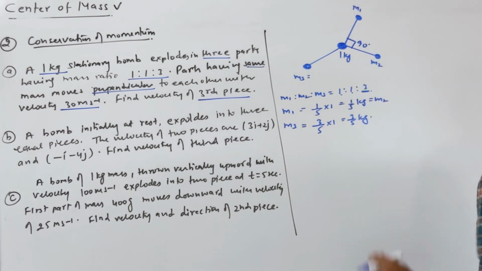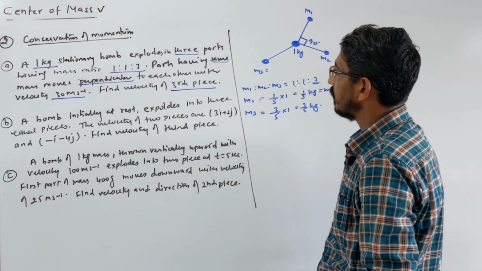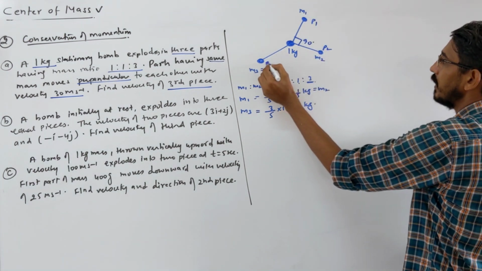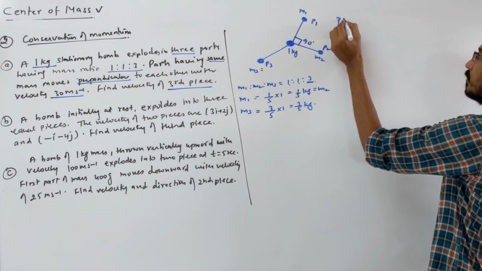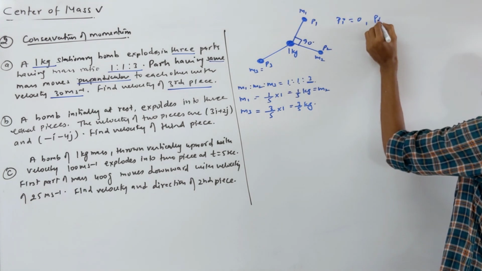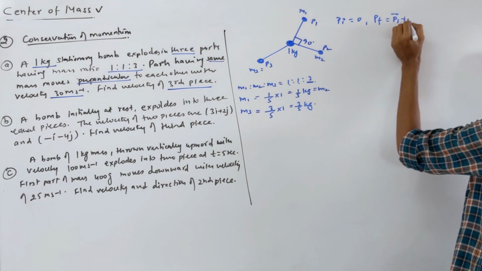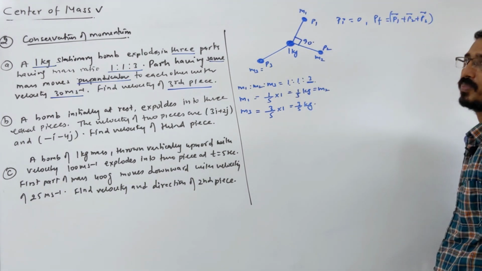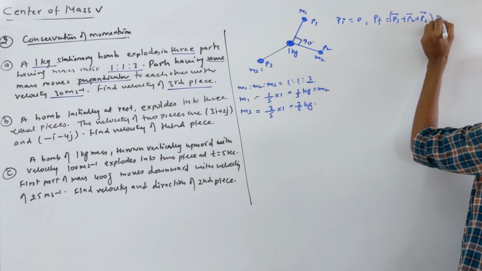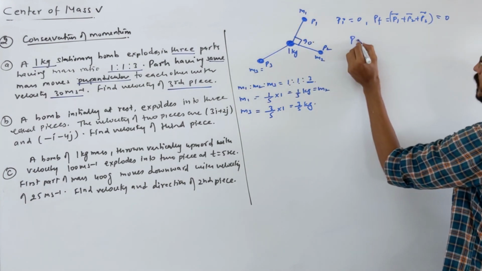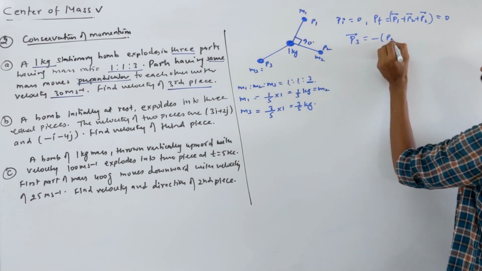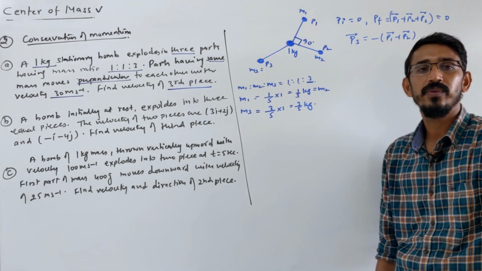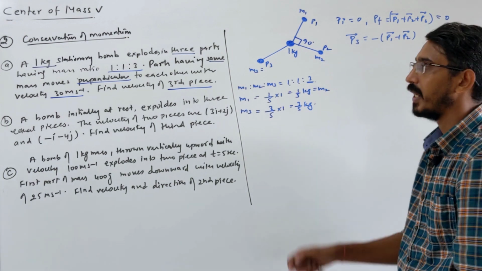Now, we know the masses. They are asking the velocity of the third piece. So these are the momenta P1, P2 and P3. Initial momentum was 0, so final momentum should also be 0, and P final is P1 plus P2 plus P3. There are 3 particles, so you have to take the vector sum. Initial equals final, so equate to 0 and we find P3. So P3 vector should be equal to P1 vector plus P2 vector. First we have to find P1 and P2, then take their vector sum.